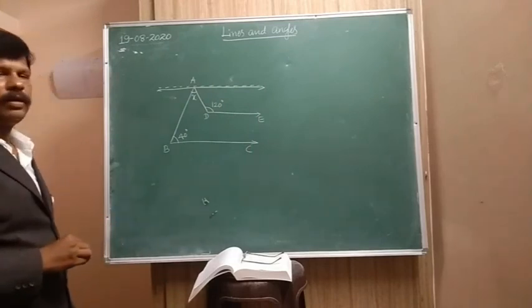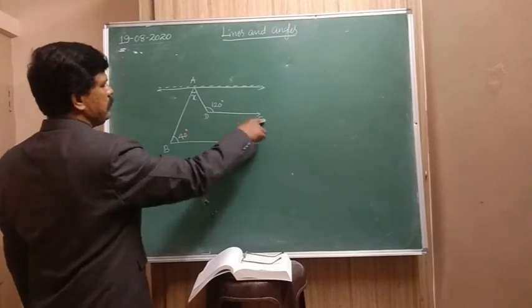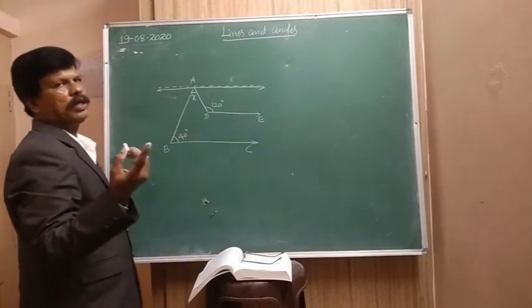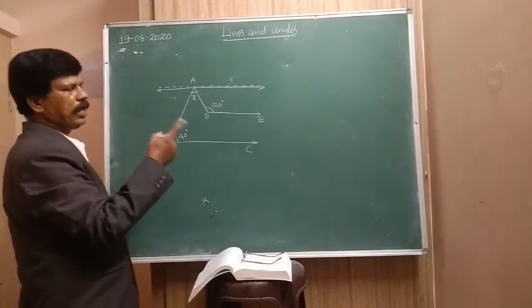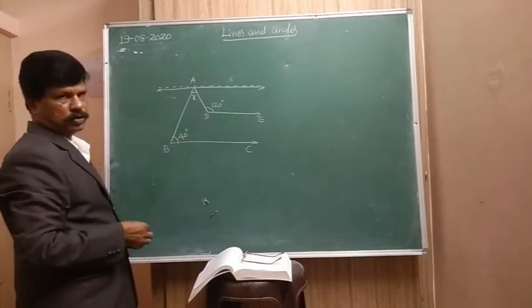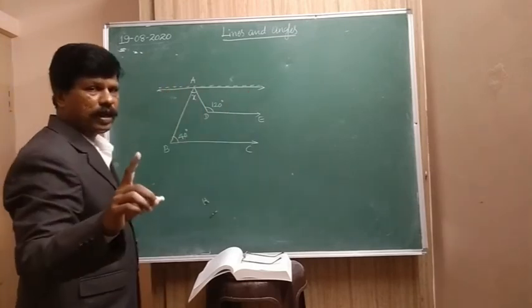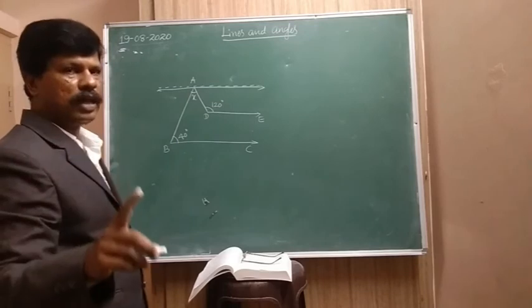Through A, draw a line parallel to BA and DE. Or you can draw parallel to any one line, then automatically they are parallel to the other also. Now, I'm explaining, you have to write that down.